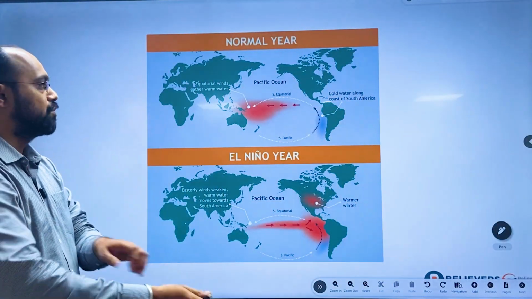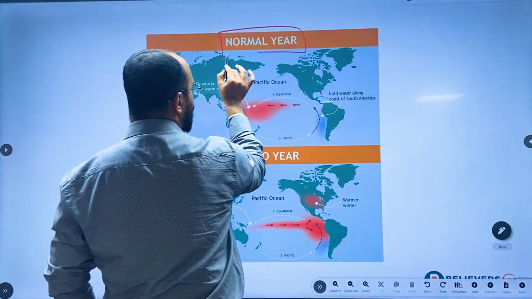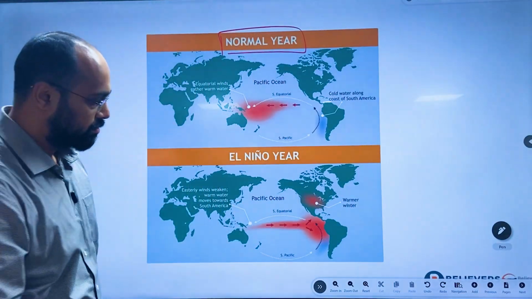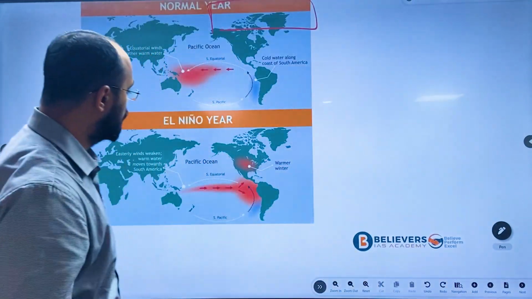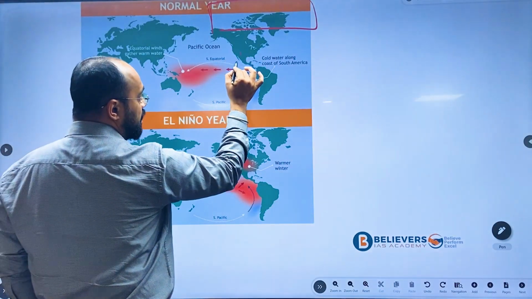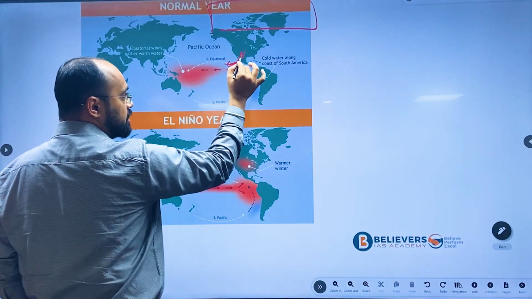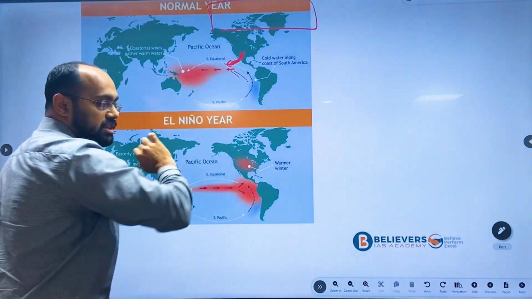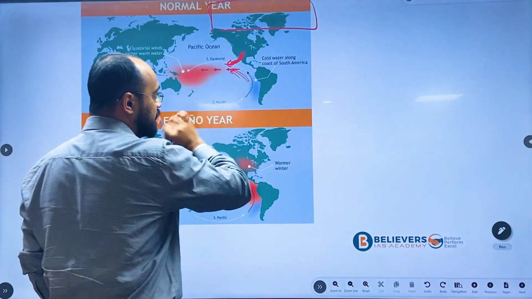First and foremost, you have to understand what happens during a normal year. In a normal year, as you know, trade winds move from the northeast direction in the northern hemisphere, and in the southwest direction in the southern hemisphere.